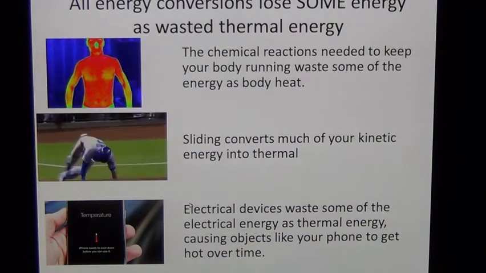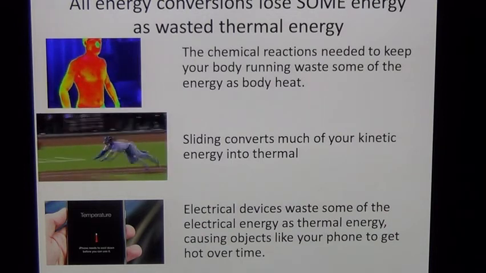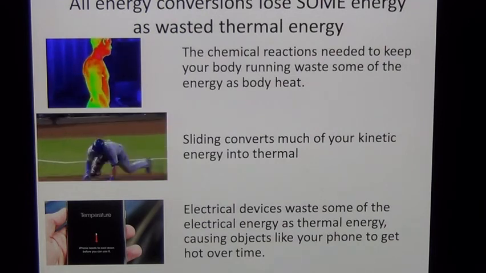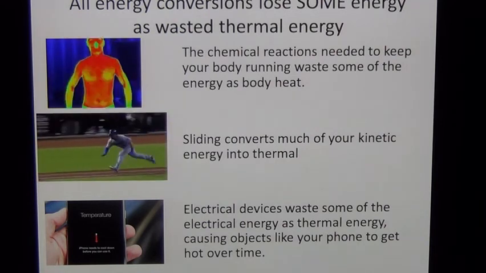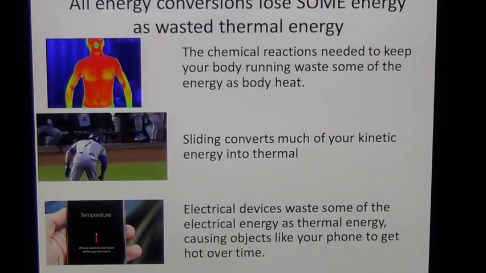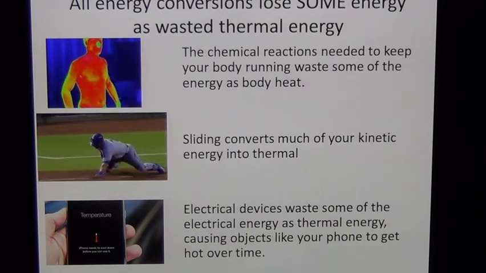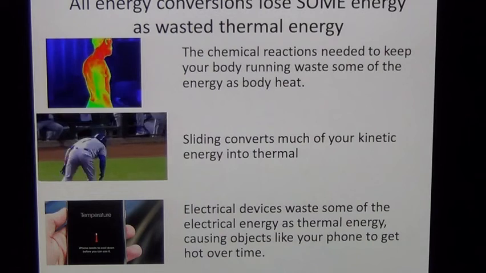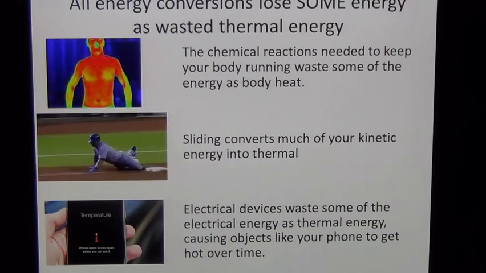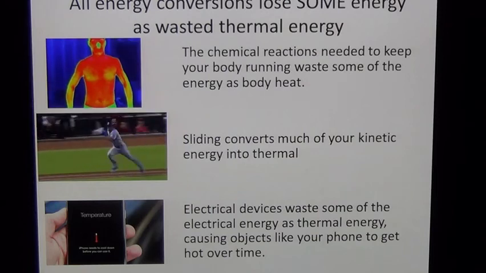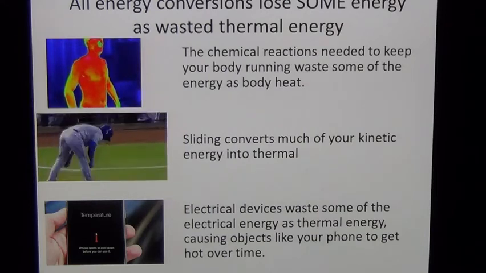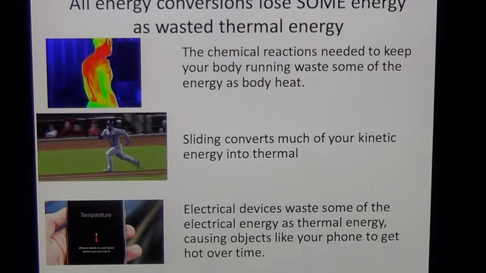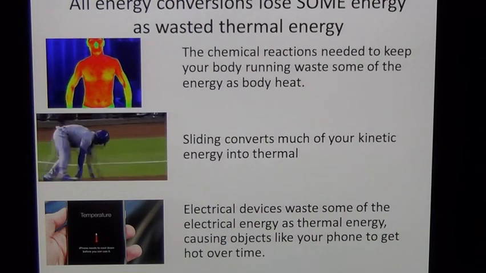And then finally, we do want to make a note here talking about the fact that during any energy conversion, some energy is going to be wasted as thermal energy. So if you've ever wondered about why do you have a body temperature? Well, as your body digests the food, it does those chemical conversions, converting the chemical energy from your food as it digests it, and it uses that to create new chemicals, and your body continues to use that ATP chemical energy. Not all of the energy is converted to energy to make your body run. Some of the energy that you got out of the chemicals is released as heat energy, thermal energy. And so that's why you have a body temperature.